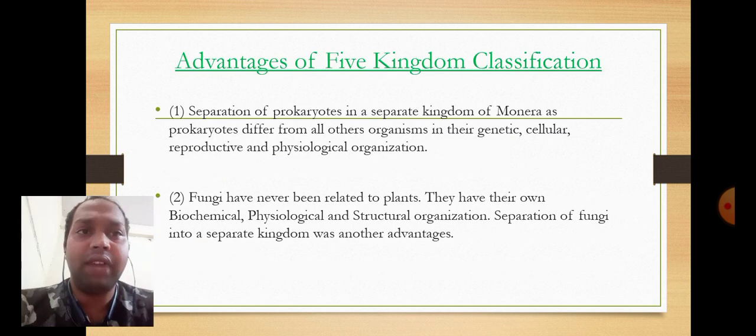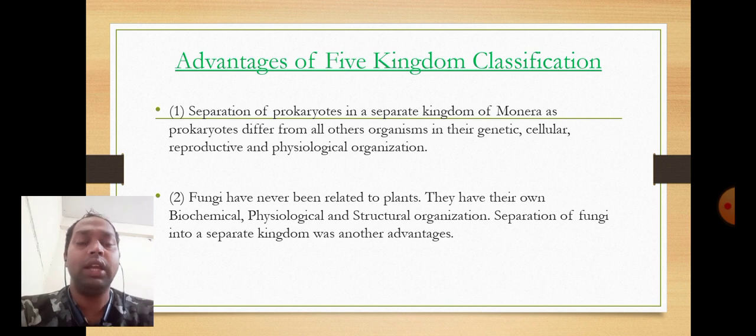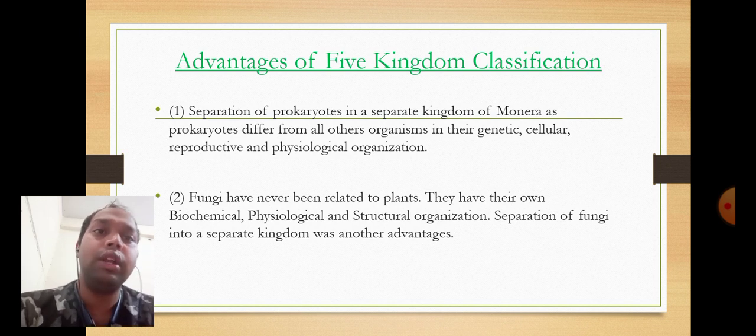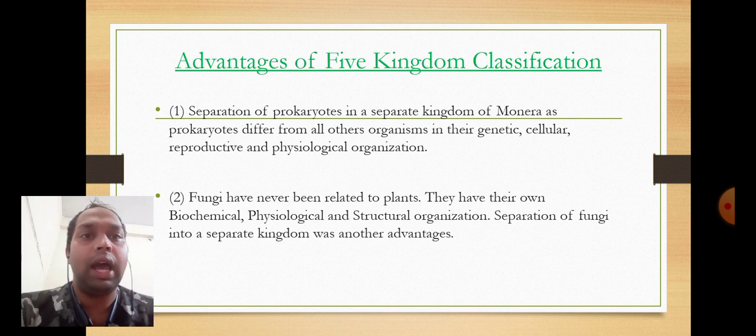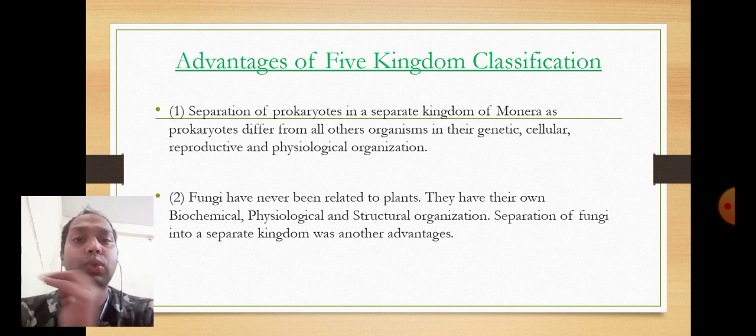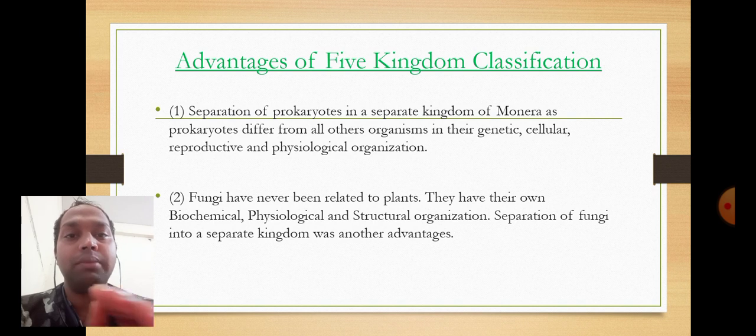Now next is the advantage of the five kingdom classification. First, separation of the prokaryotes into the separate kingdom of Monera, since prokaryotes differ from other organisms in genetic, cellular, reproductive and physiological organization. Second is the fungi. In the earlier classification there was no place for the fungi.